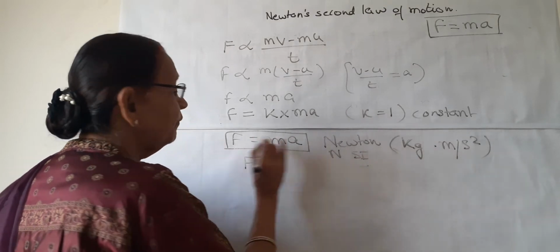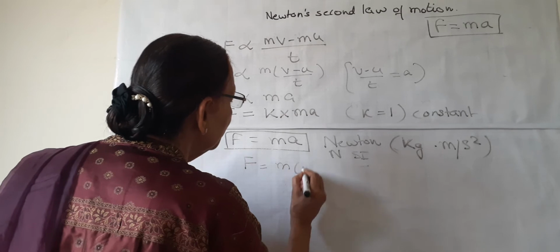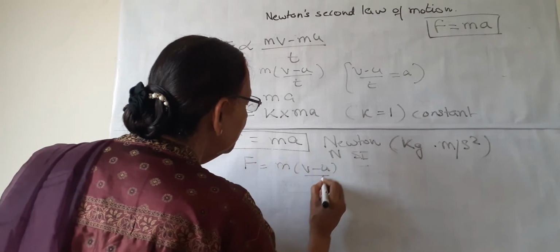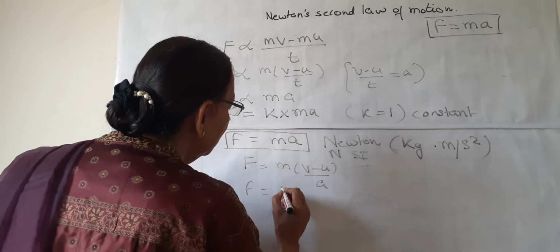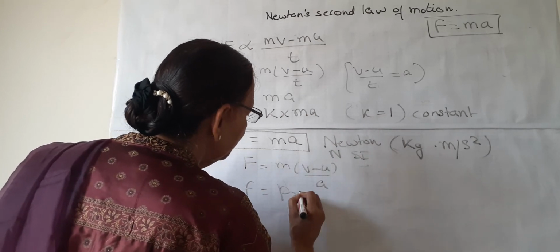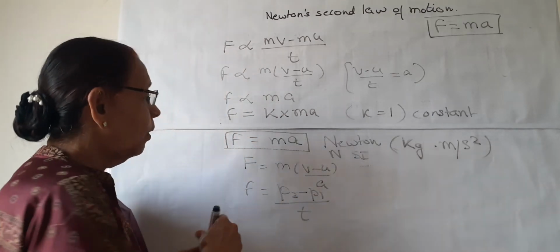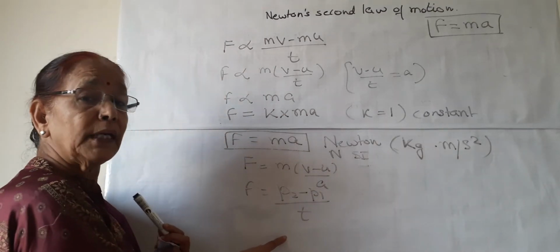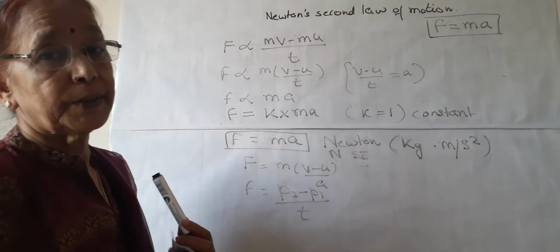One is F is equal to ma, second is F is equal to m(v minus u) upon t, and third is F is equal to (P2 minus P1) upon t. All these three can be used in numericals to calculate this force.